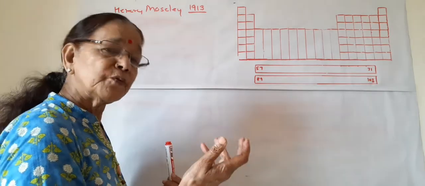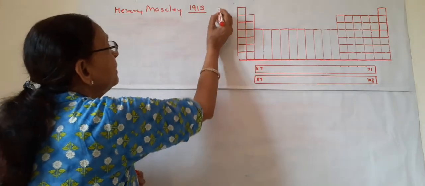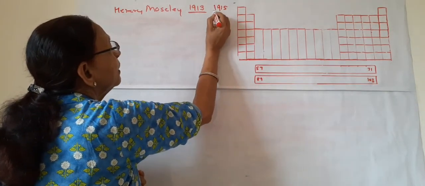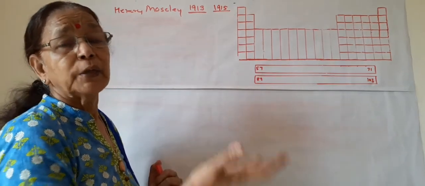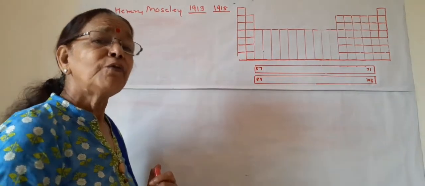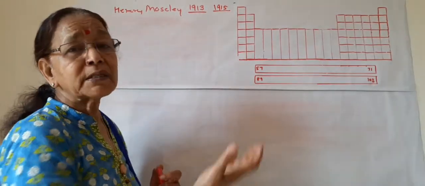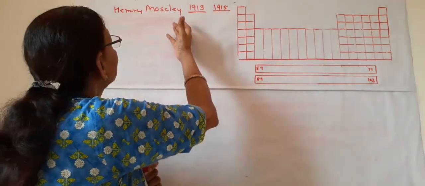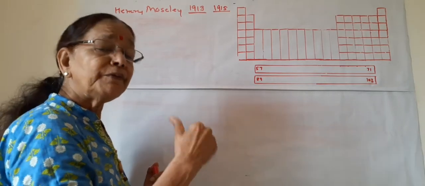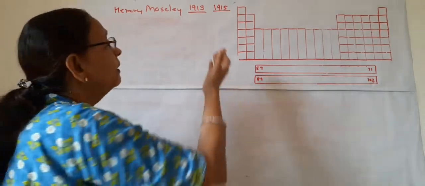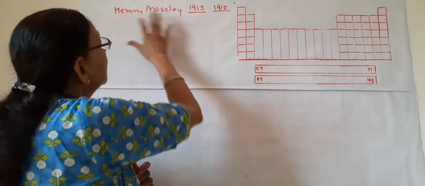World War I broke out and he joined the British Army, and in 1915 he was killed during the war. At the age of only 27 years he was killed, and the world lost a brilliant scientist like Moseley. He might have achieved the Nobel Prize, but before that he was killed in the battle. So this is how Henry Moseley was.